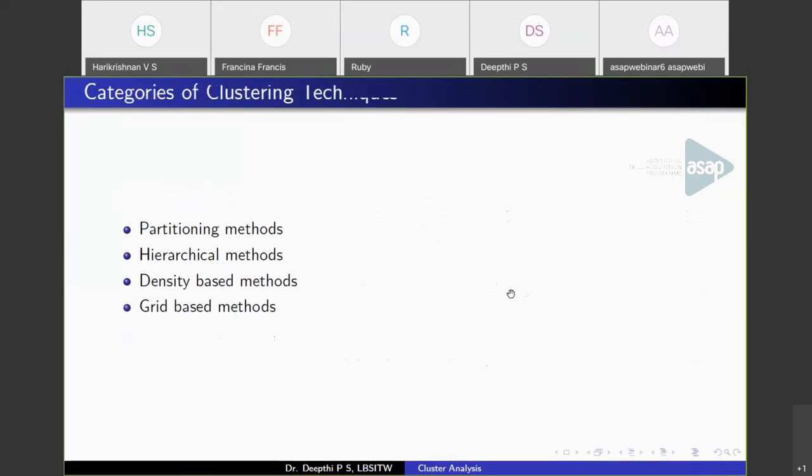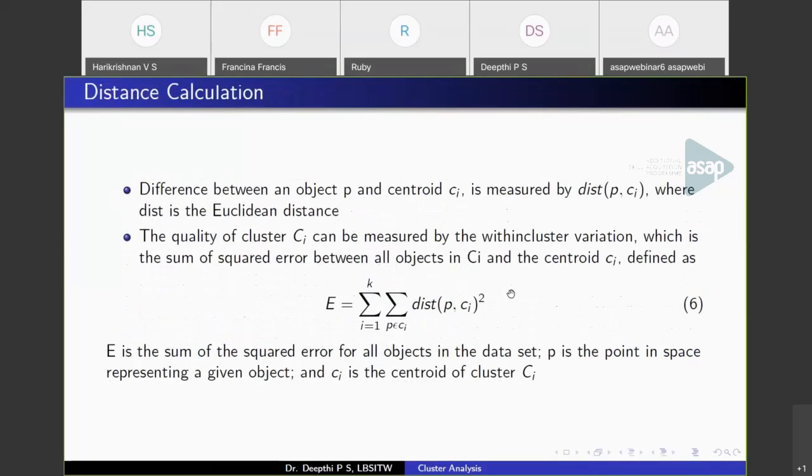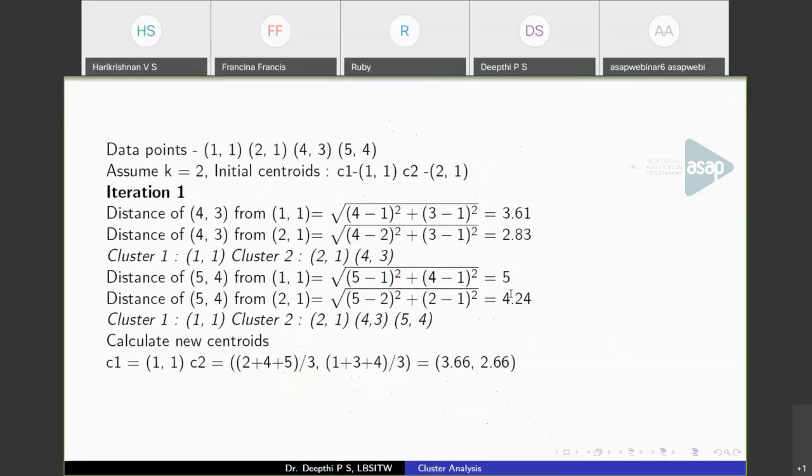And in k-means we are using Euclidean distance. That is what I have discussed here. Here, consider these are the centroids. To find the distance of (4, 3) from (1, 1), you take the difference of the x coordinates and the y coordinates: 4 minus 1 the whole square plus 3 minus 1 the whole square. Take the difference of each, square them and take the square root. That is what Euclidean distance means.